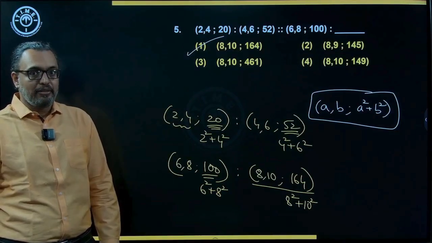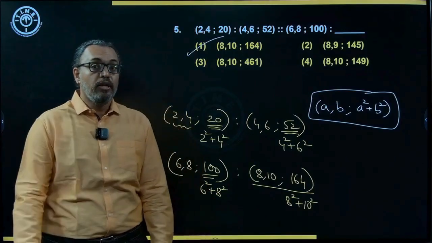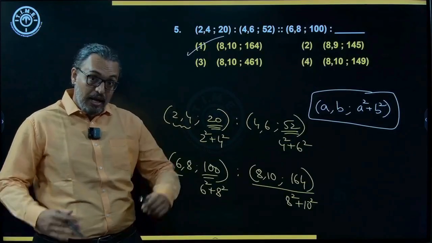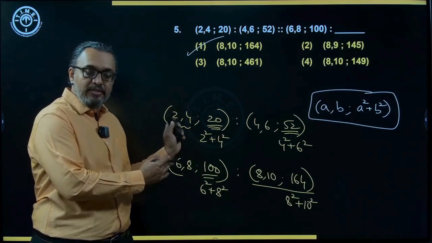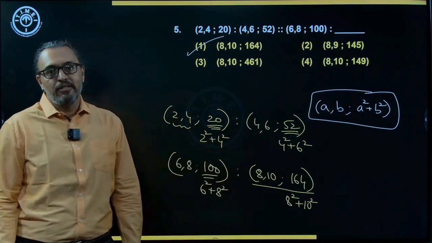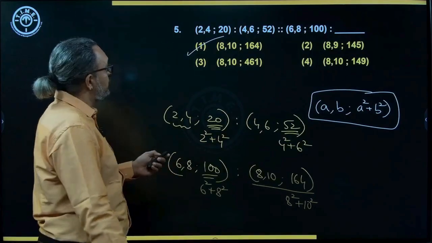Correct? So practice. Keep practicing until you are very comfortable in working it out, because you should not take more time for these questions. There are some topics where time is necessary. So you should save as much time as possible from these topics, to invest there. Got it? Yes. Then next.